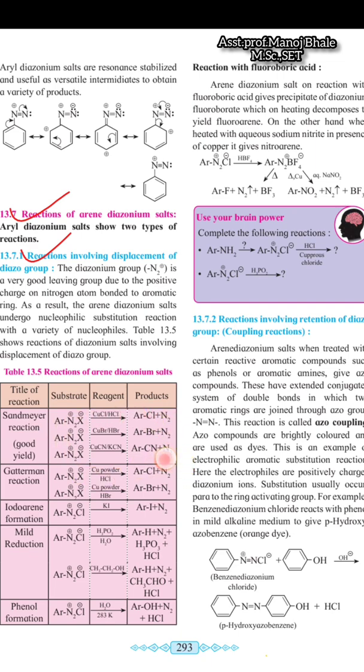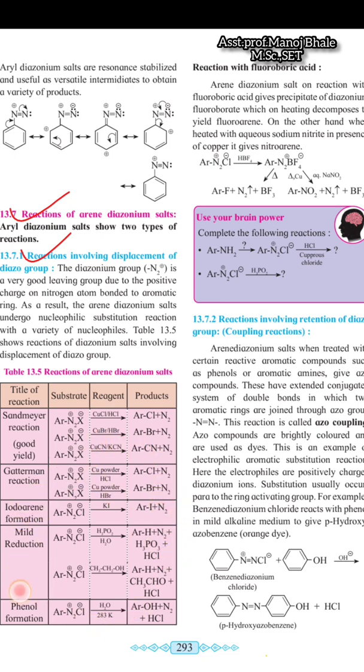That means in all these examples, the common product is nitrogen gas removal, and there is a formation of different products. The copper halide we use depends on the product formed. The Gattermann reaction is also given there. In this reaction there is also displacement, in which the diazonium group is completely displaced, and there is a formation of aryl halide.